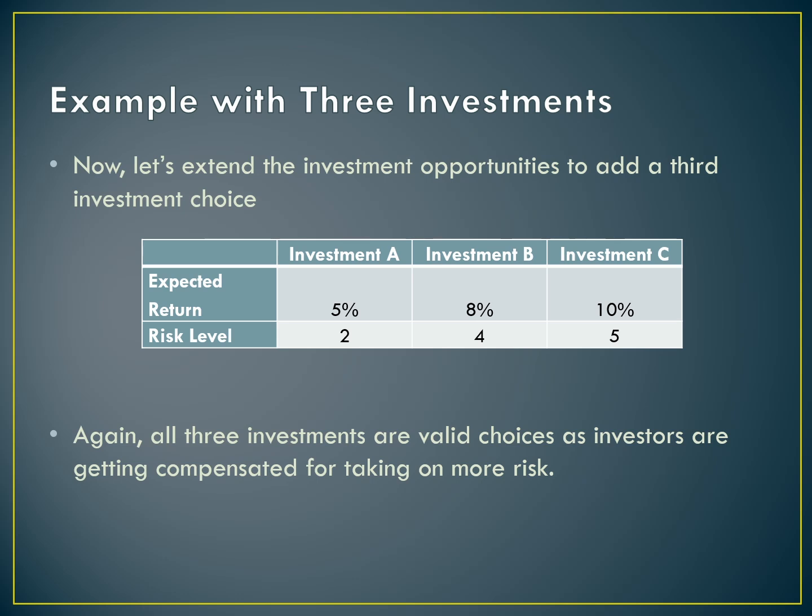So some people are going to choose investment A, some people are going to choose investment B, some people are going to choose investment C. Again, more risk-averse people are going to choose A, the least risk-averse people are going to choose C, and the people with a middle-of-the-road level of risk aversion are going to choose investment B.